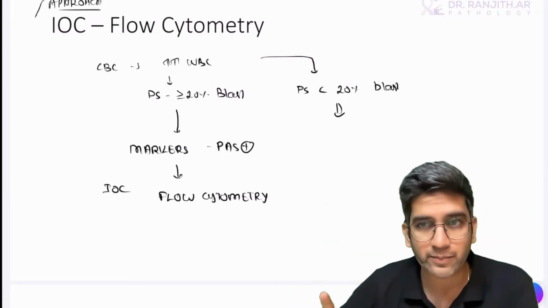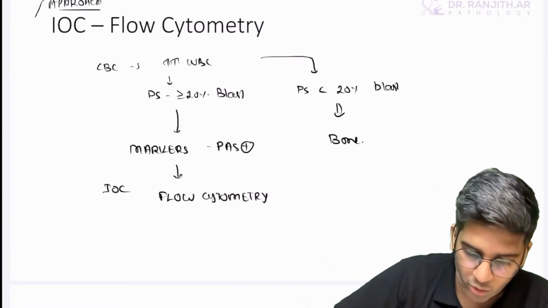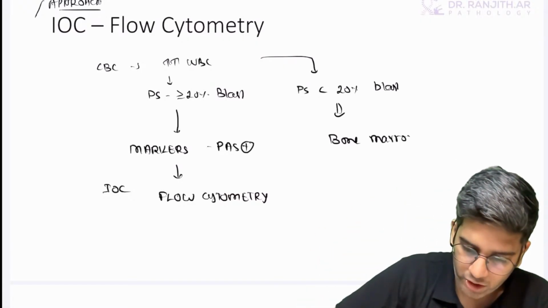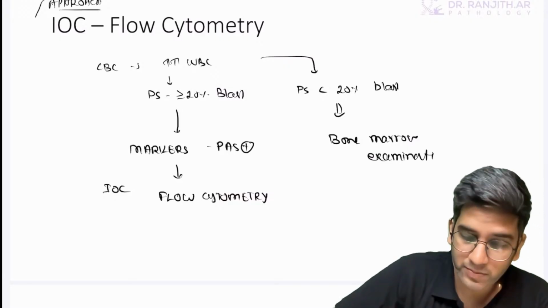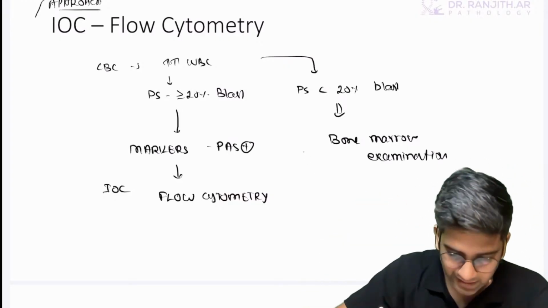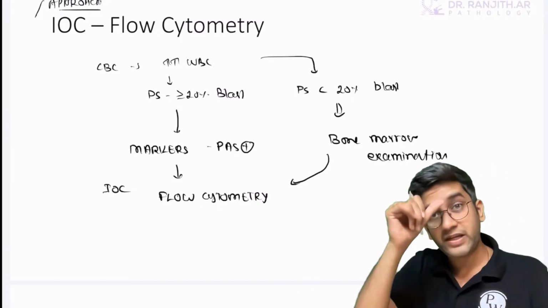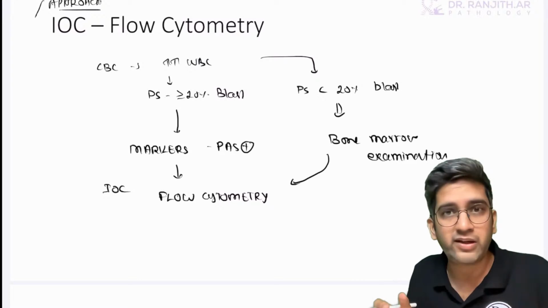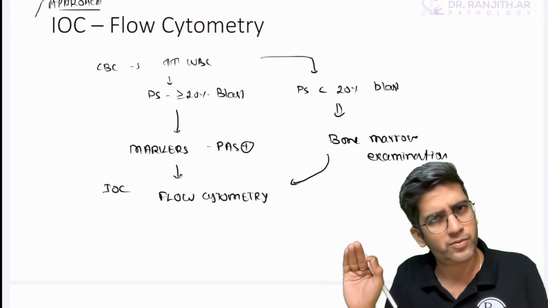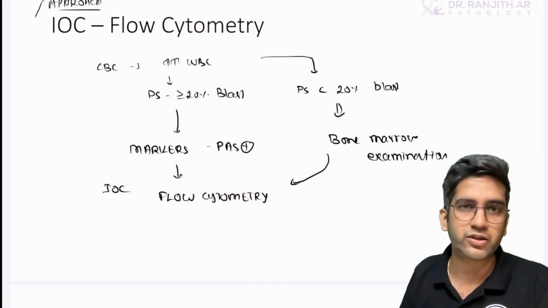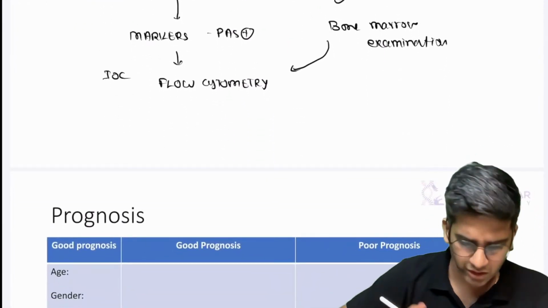If it's less than 20%, you have to go for a bone marrow aspirate or bone marrow examination. If there is more than 20% on the peripheral smear, it's enough for me. Then again, it will come to the same route, flow cytometry. If the peripheral smear shows fewer blasts, bone marrow, then flow. If it shows adequate blasts to call it acute leukemia, directly markers and flow. So what do I see in flow cytometry? CD markers primarily.